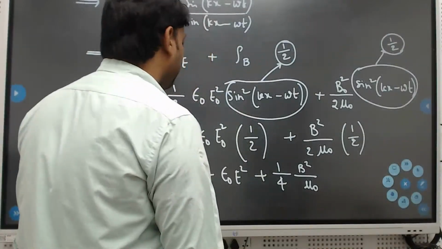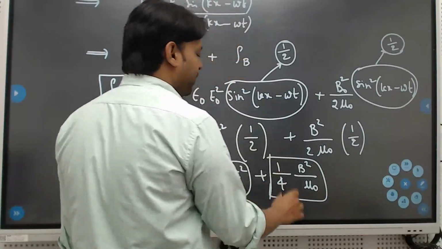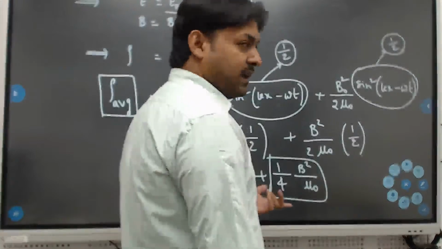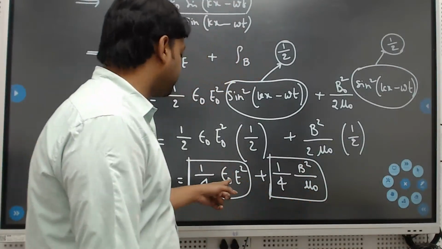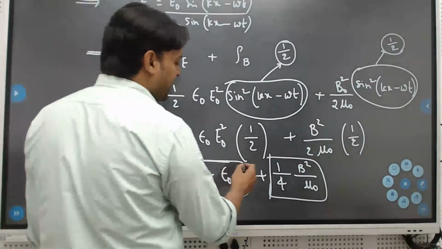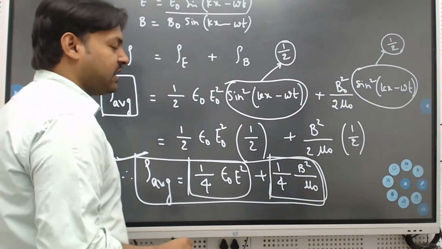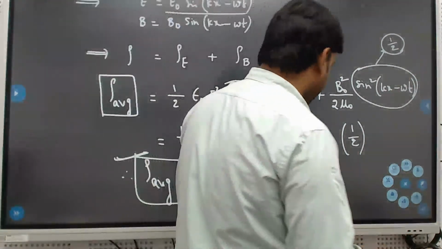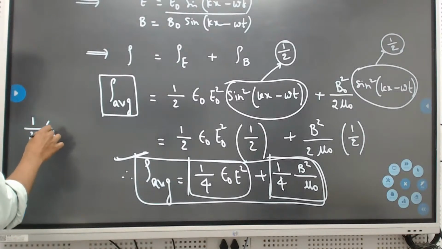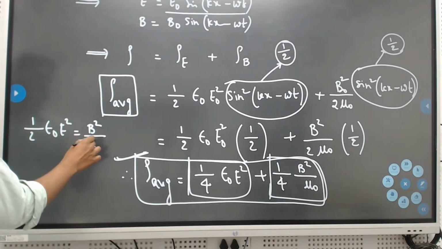So it will be 1 by 4 epsilon naught E square and 1 by 4 B square by mu naught. Already we know that B square by 2 mu naught and half epsilon naught E square will be the same, so you can add directly to get the equation. Have you got this point? Already we proved that half epsilon naught E square is equal to B square by 2 times mu naught. Yes or no?